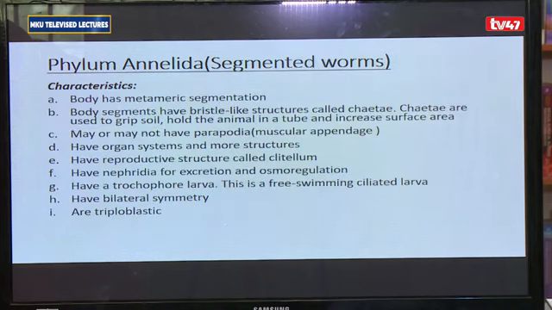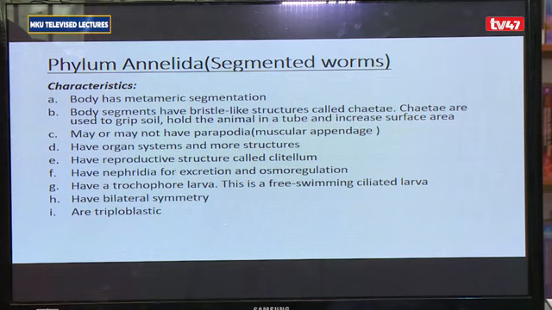Then you have Phylum Annelida. Annelida comprises worms that are round and segmented. So we say it is a phylum of segmented worms. For the characteristics of the Annelida, they have a cylindrical body. The body has metameric segmentation, meaning it is made up of segments comprising similar units.